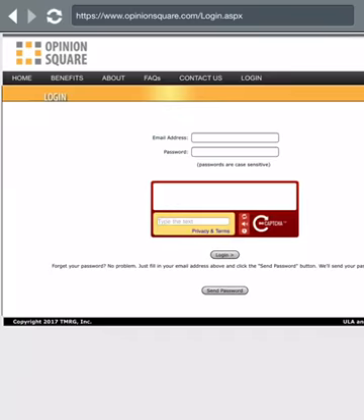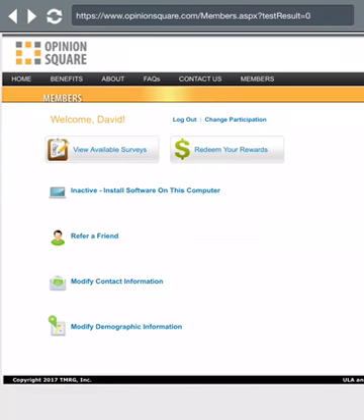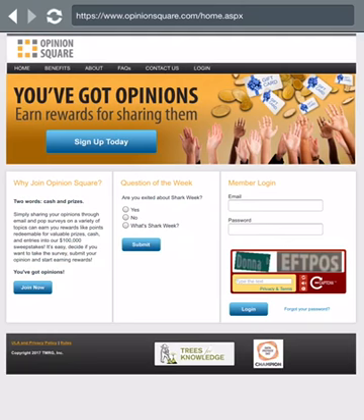I think I've covered most of this part. And then here is where it wants me to log back in. So I'm going to do something else. And here is what you normally would find on the main page, the sign up today in this big, as I'm clicking up here in the big thing there, it takes up the whole left to right side. And basically, that's opinionsquare.com, as you can see how to spell it, where it says opinionsquare up there, .com, and also over there where I just opened up the thing there. But anyway, so that's it for this survey site.